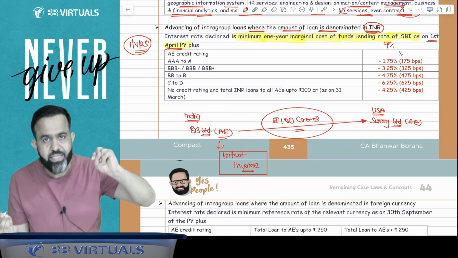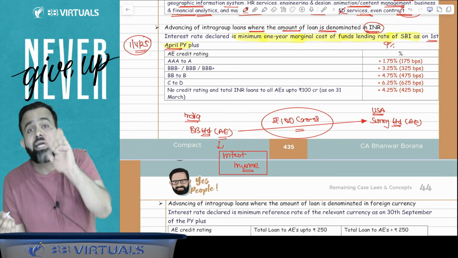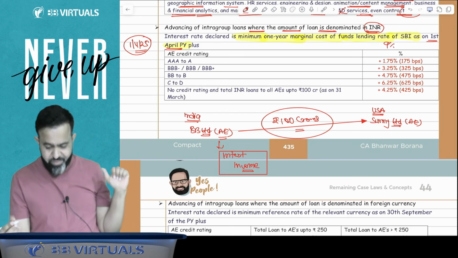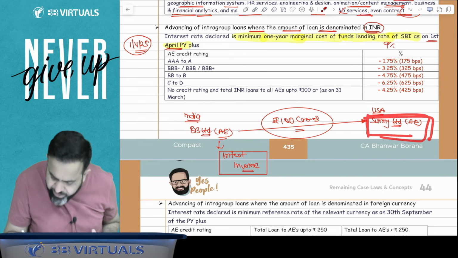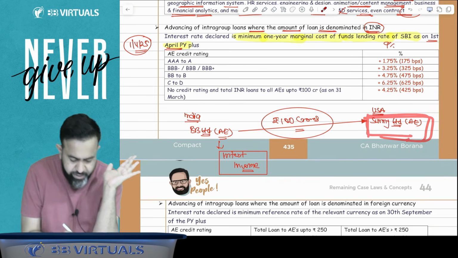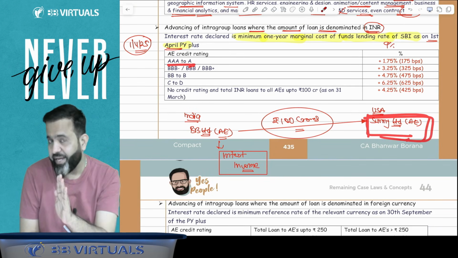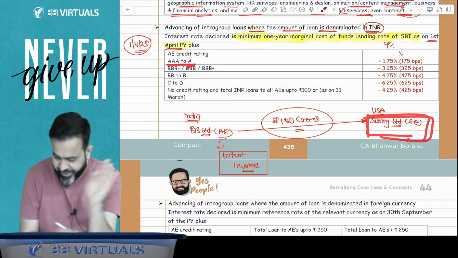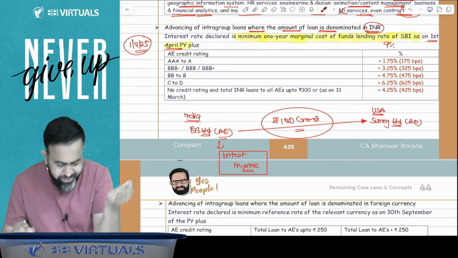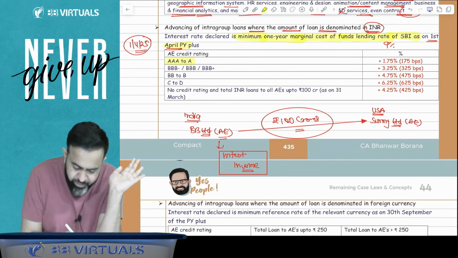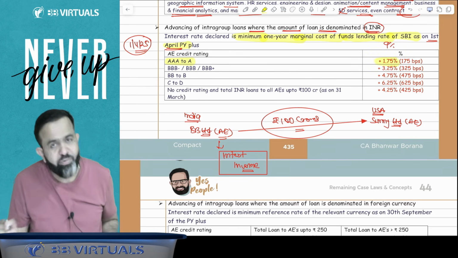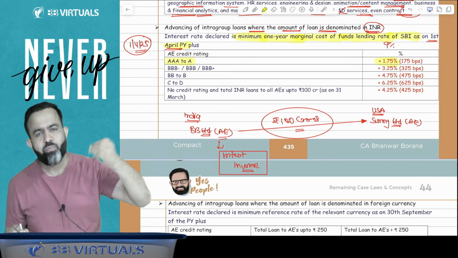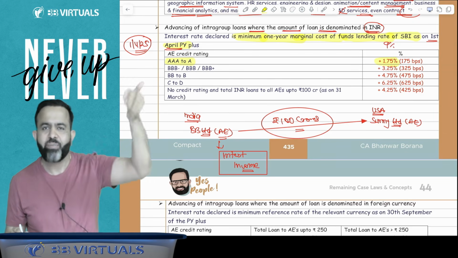Now you have to check what is your associate enterprise credit rating. Your associate enterprise is Sunny Limited. If Sunny Limited credit rating is AAA to A, means A category, then just add 1.75%, means 175 basis points should be added to the SBI rate.